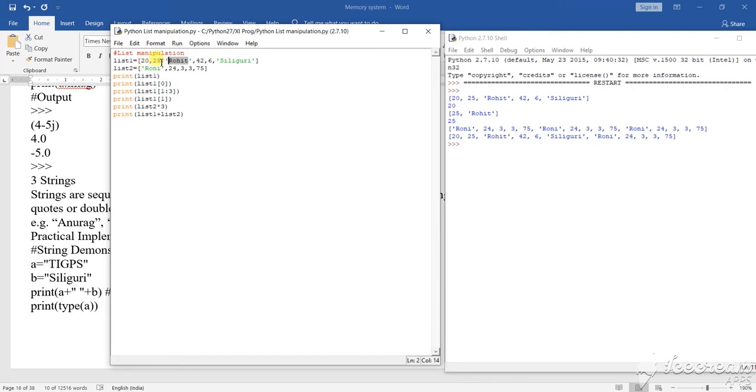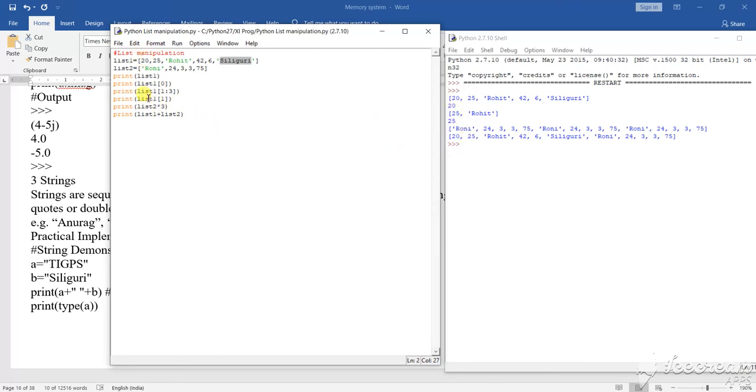This is originally the zeroth position. This is the zeroth position. This is the first position. So the second position, which is highlighted and the cursor is blinking, that is the second position. Then this is the third position. This is the fourth position. Sorry, this is the fourth position and this is the fifth position. So those are the different positions. So as soon as I say list 0, that means take out the value of the zeroth position. So it has printed 20.